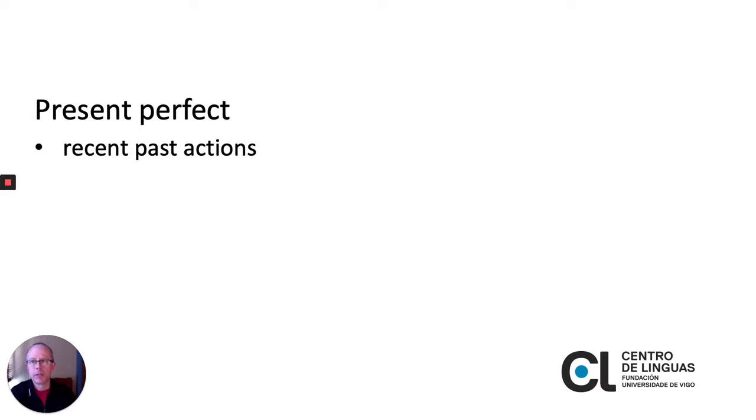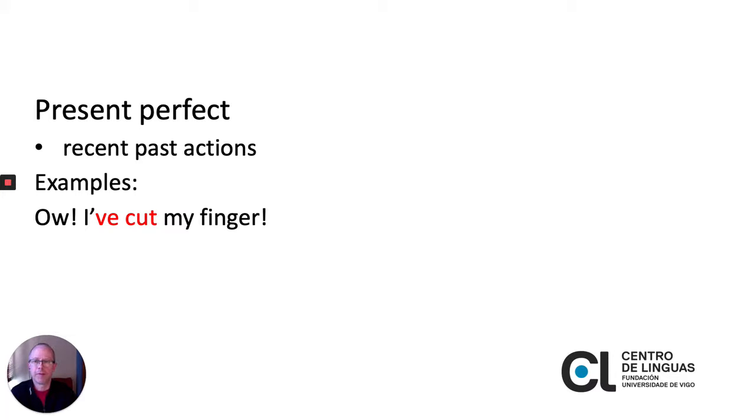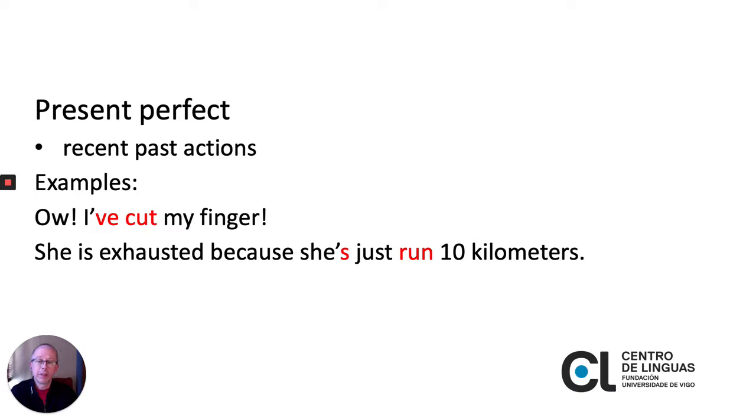We can use the present perfect also to talk about recent past actions. Here are some examples. Ow, I've cut my finger. She is exhausted because she's run 10 kilometers.